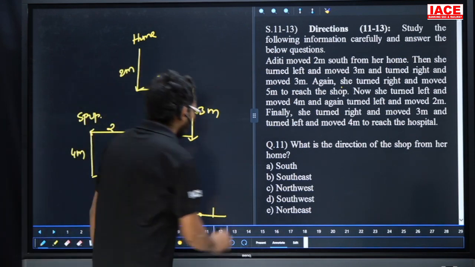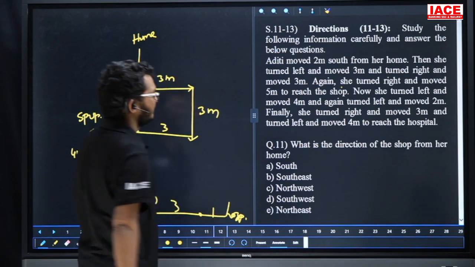Now to reach the hospital. This one is what? Here the hospital. Leave it. Now take questions.